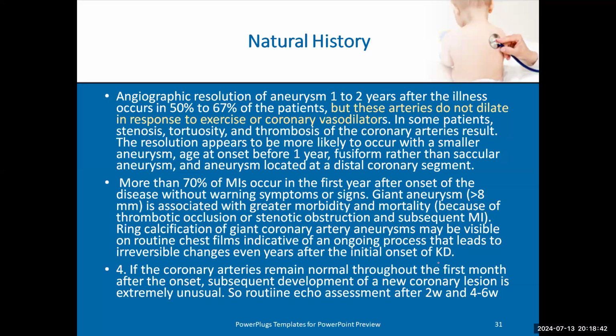Okay? More than 70% of myocardial infarction occurs in the first year after onset of disease. If the patient has a giant aneurysm with thrombosis or stenosis, he is at risk of myocardial infarction; 70% occurs in the first year and occurs suddenly. This is the benefit of long-term follow-up of patients who have dilated coronaries, because myocardial infarction occurs early in the first year and occurs suddenly. So we should suspect that before losing this patient.